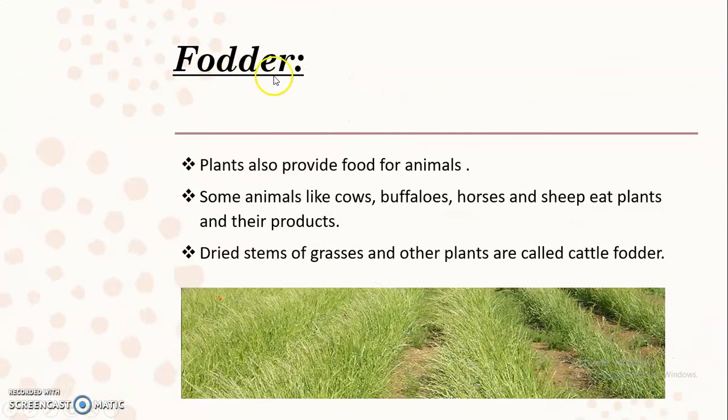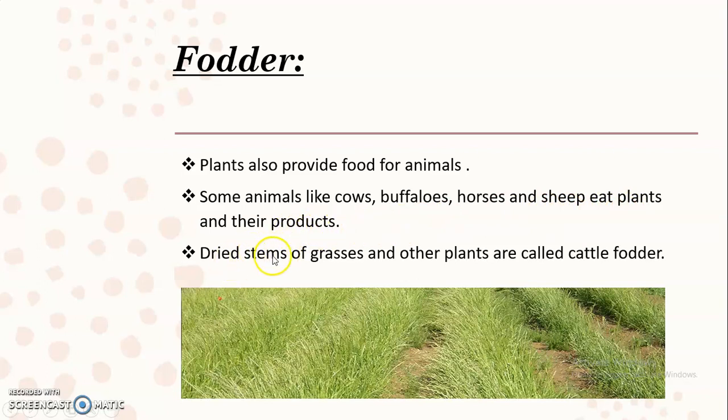This is the fodder. Fodder is provided by the plants, and it is used as food for animals. Animals like cows and buffaloes give us milk, and in return they eat what? Fodder. Also horses and sheep eat plants and their products.